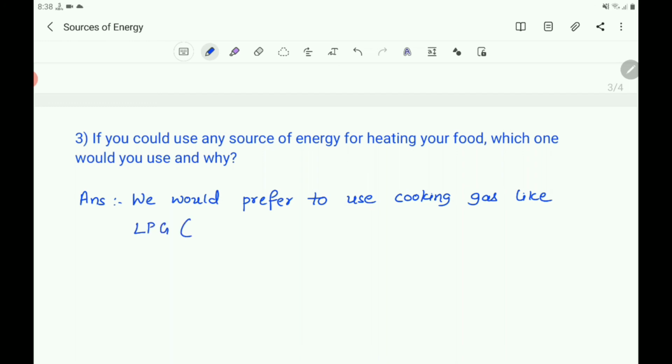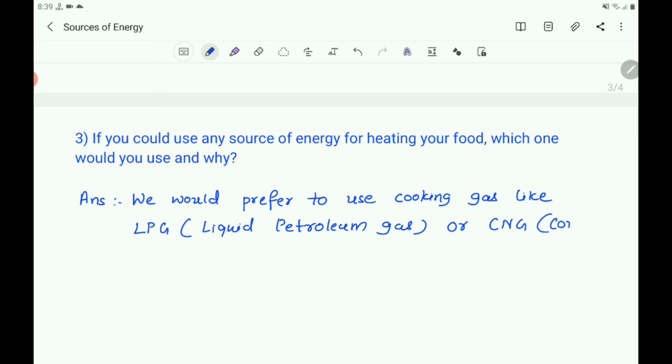so what is LPG? Liquid petroleum gas, or CNG. What is CNG?